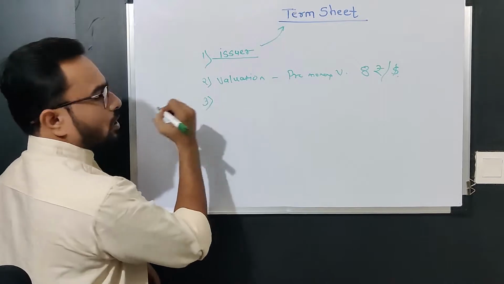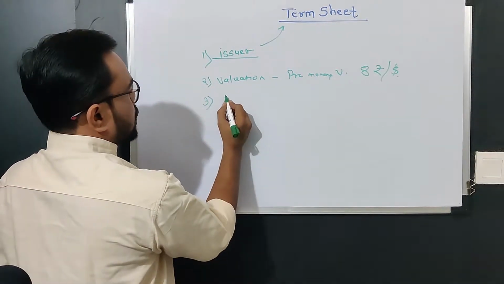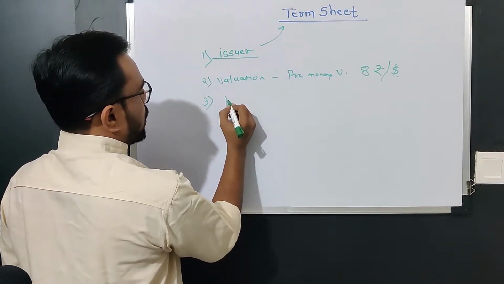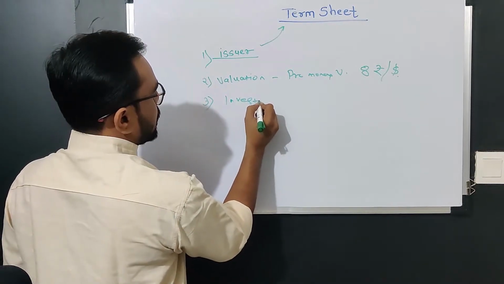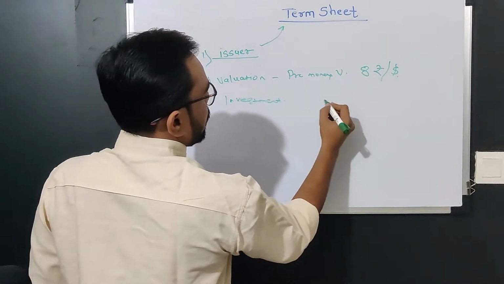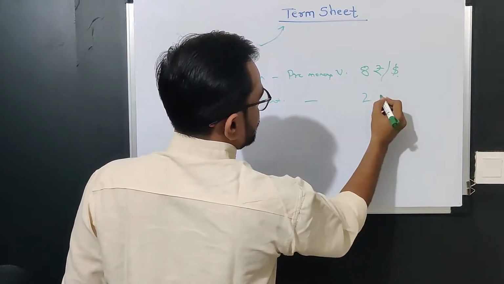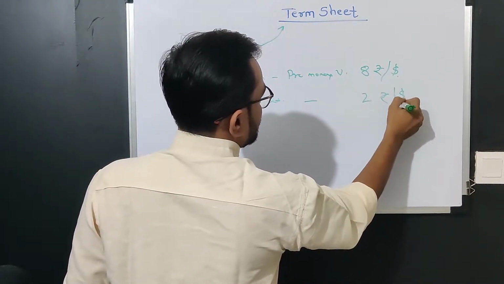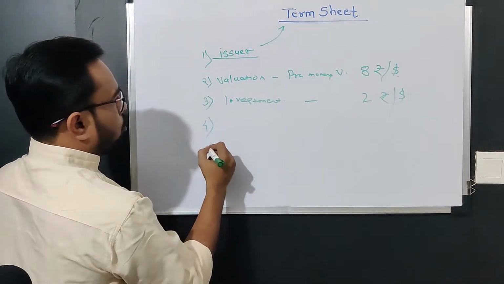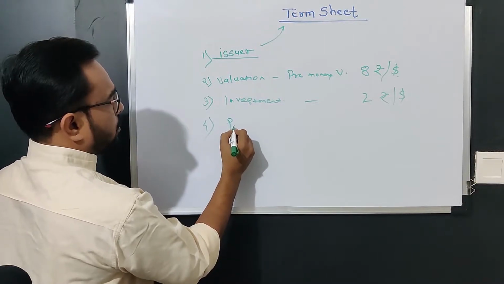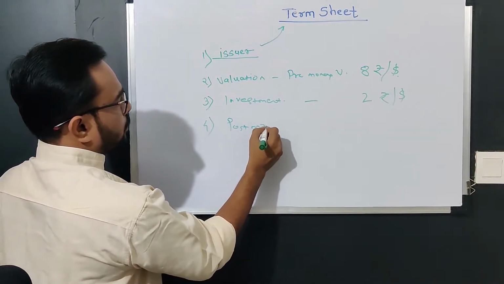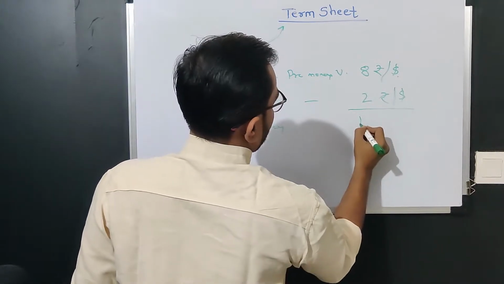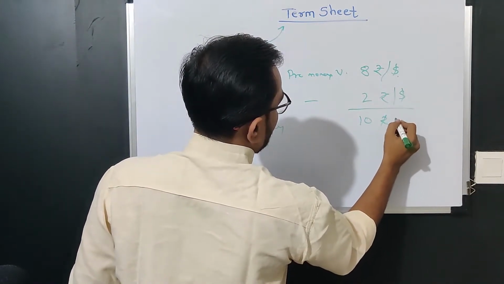How much the investor is going to invest is the amount or investment. That means 2 rupees or $2. Fourth is post-money valuation. That means 10 rupees or $10.